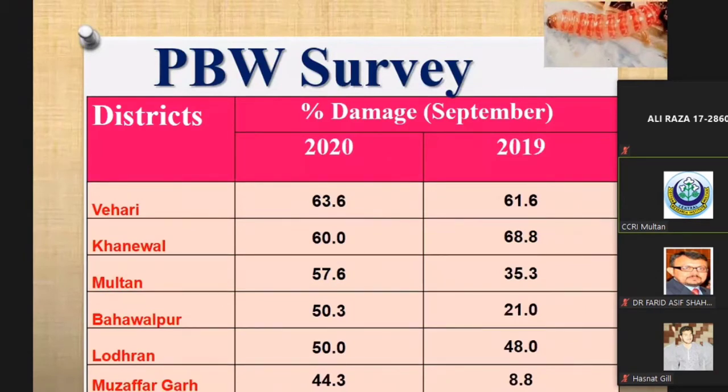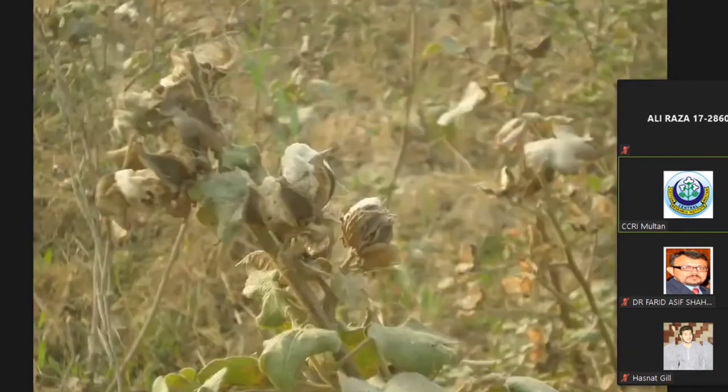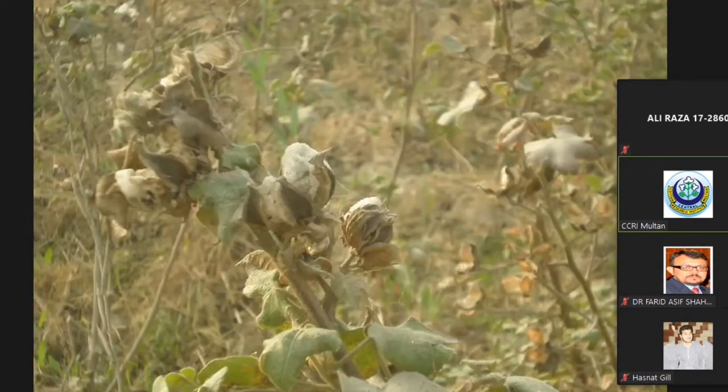This is the data for 2020. Pink bollworm is increasing day by day. You can see in 2020, pink bollworm is higher than in 2019. The main reason behind this is the ignorance of IPM practices to manage pink bollworm. There are several carrier sources of the pink bollworm, like ginning waste, leftover balls on the sticks, and double seed. But the most important source is the leftover balls on cotton sticks.